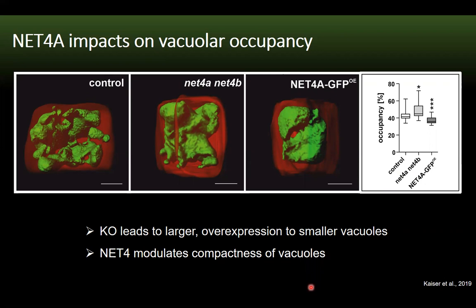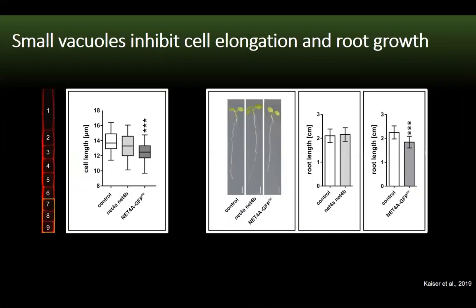Although the morphology of these compact vacuoles was different from the constricted morphology of auxin-treated vacuoles, the smaller vacuoles of the overexpressor also resulted in smaller cell and overall root length. The larger vacuoles of the mutant, on the other hand, did not show any effect on cellular or organ level.